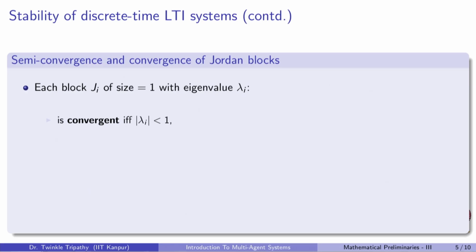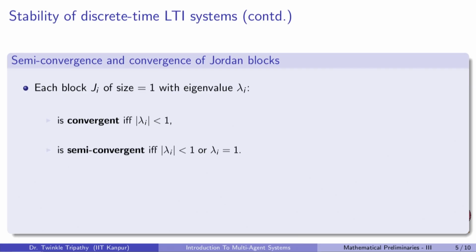Let's start with the first result. If we have a Jordan block of size equal to 1, then the results are very easy to imagine. The matrix becomes convergent if and only if the value of every |lambda_i| is strictly less than 1. It becomes semi-convergent if |lambda_i| is less than 1 or it is equal to 1.